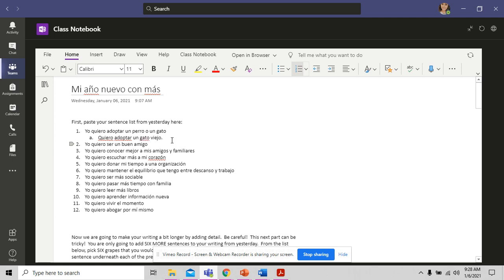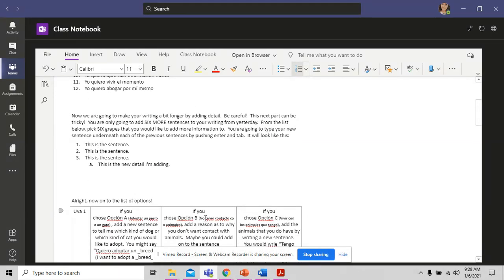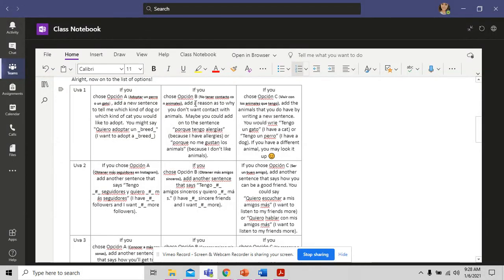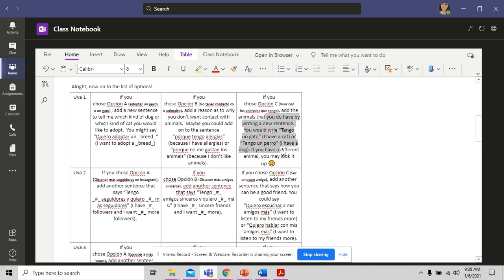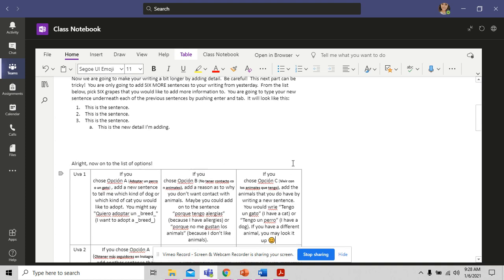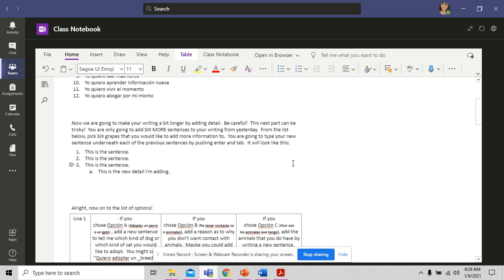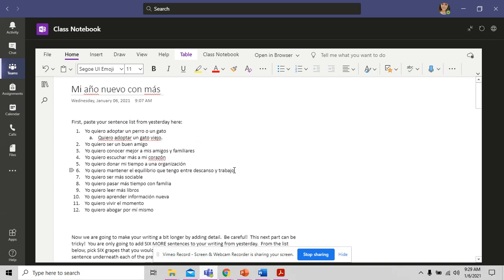Now, you cannot copy my letter A unless you actually have my number 1. So if you have something different in number 1, then you need to look through and you need to add a reason as to why you don't want contact with animals. Or you need to tell me what animals you already have, okay? So for this activity, you may need to look up some words and their meanings, so that way you can really have answers that are your own, okay?